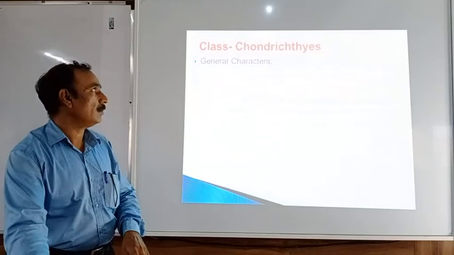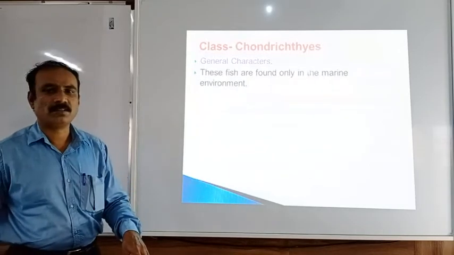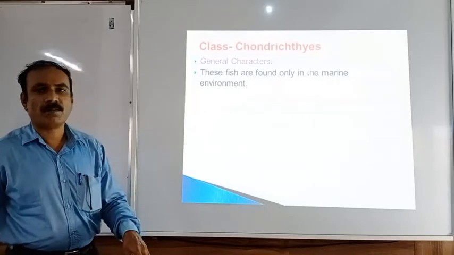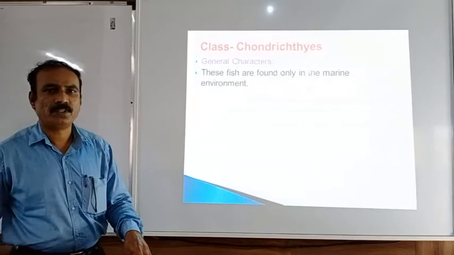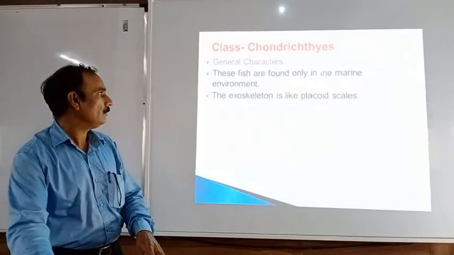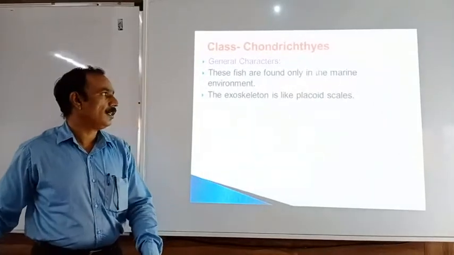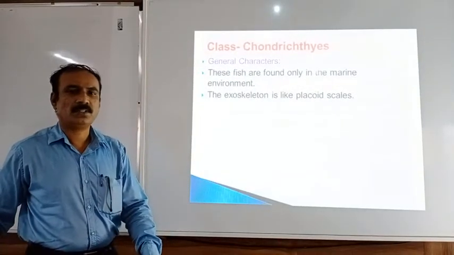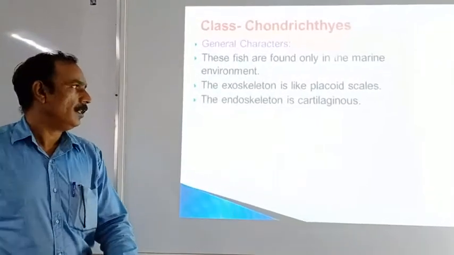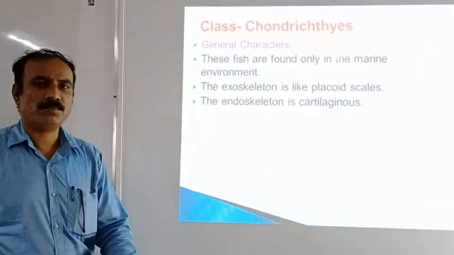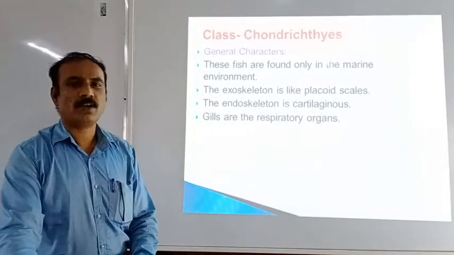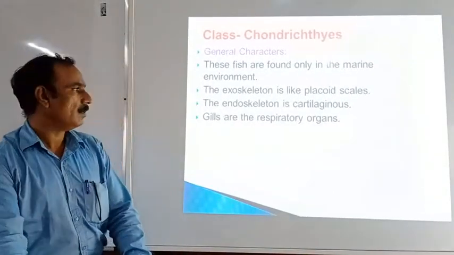Now about the class Chondrichthyes. These are the general characters. The first character is they are found only in the marine environment. Only in seawater these species are present; they are not present in fresh water. Then the exoskeleton is like placoid scales. The endoskeleton is cartilaginous, that means it is made up of cartilage. Gills are the respiratory organs, so respiration takes place with the help of gills.